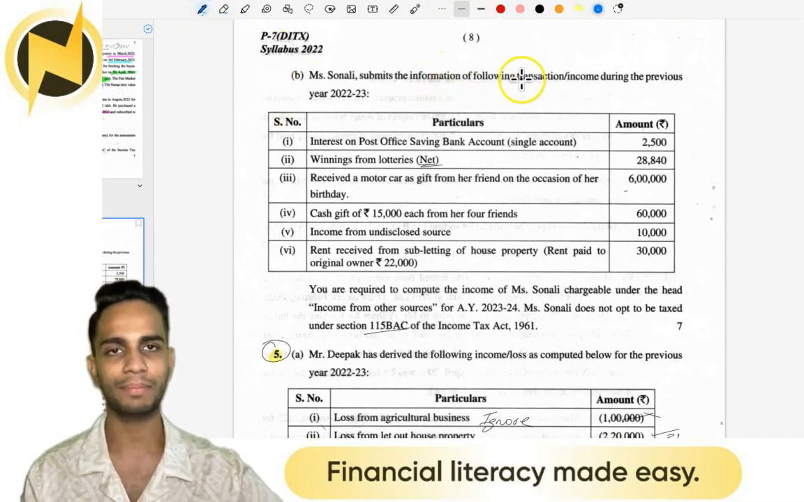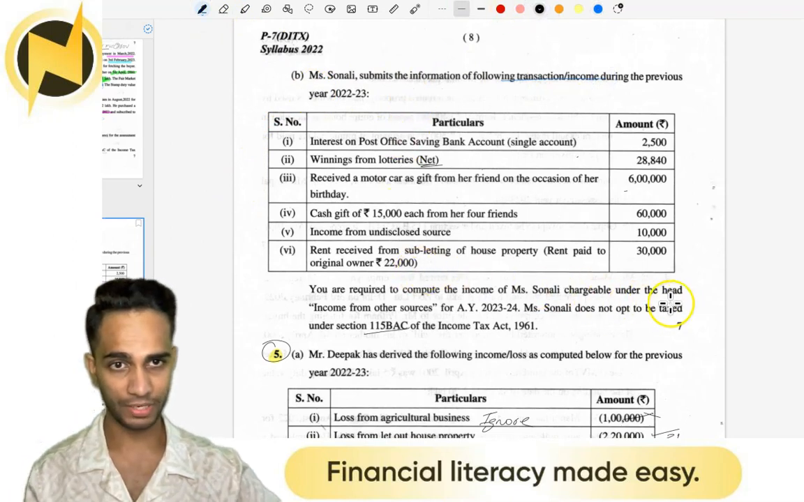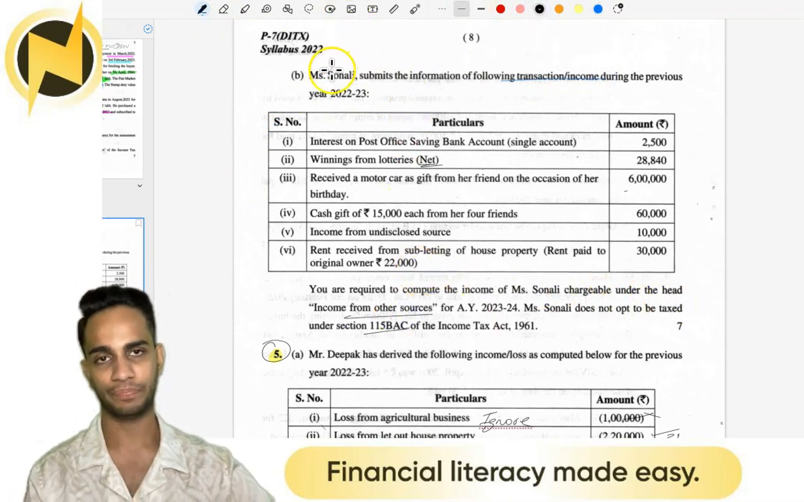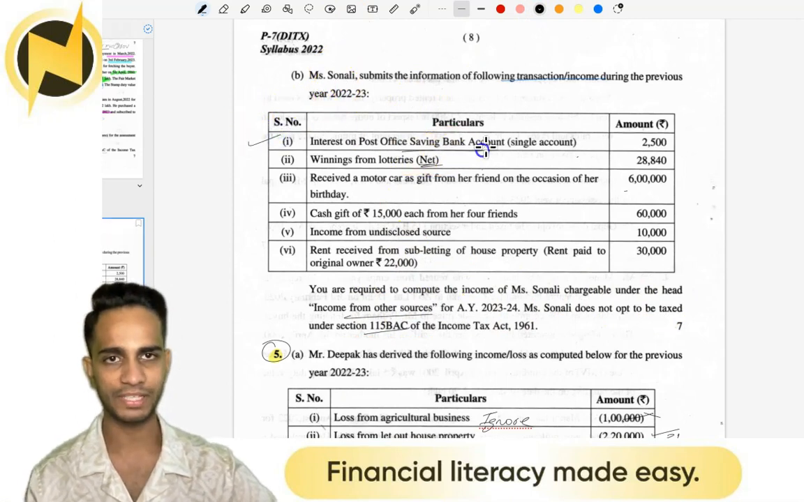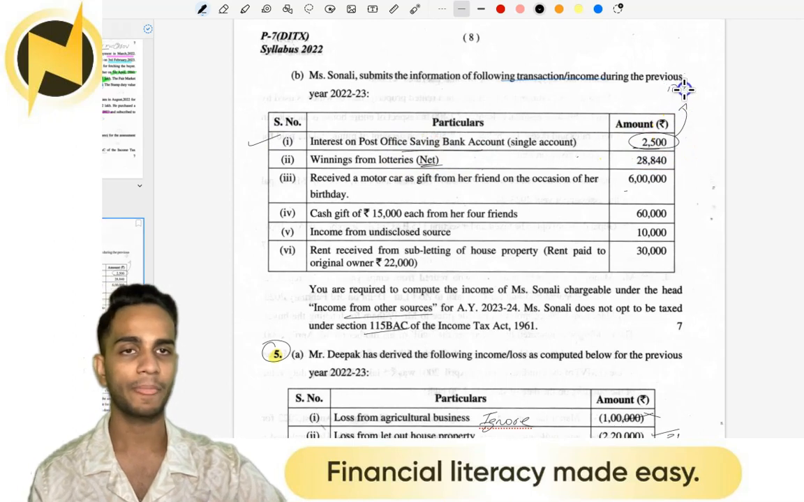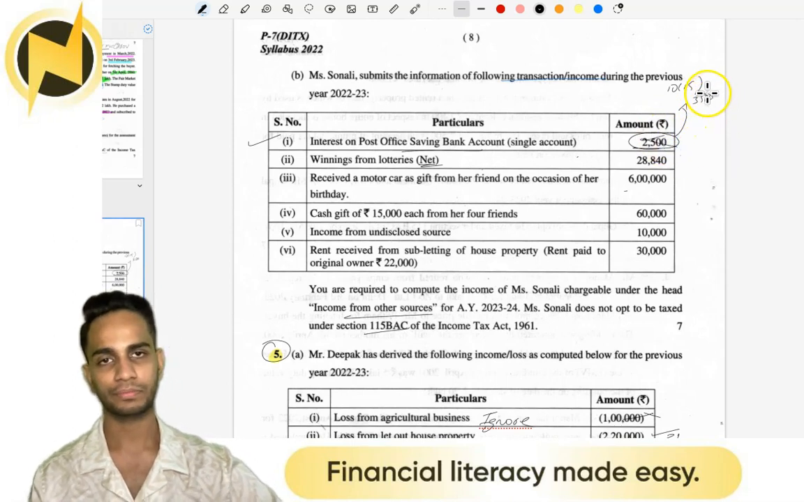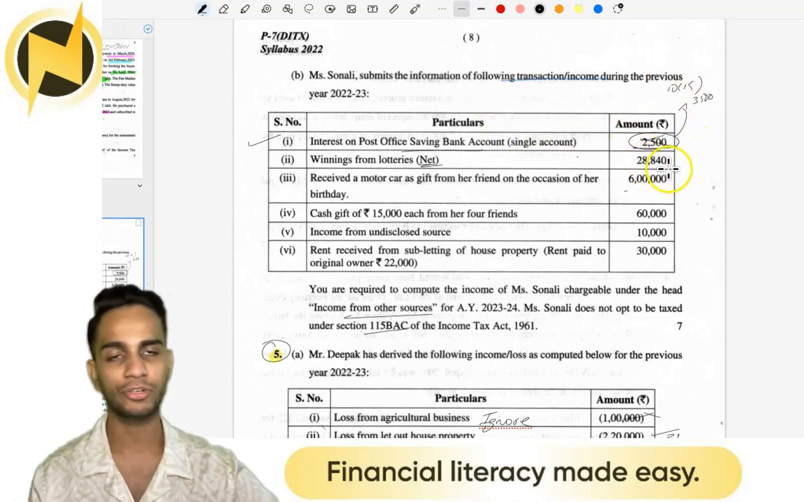So here Ms. Sonali submits income from the following transactions. You are required to find out income from other sources for Ms. Sonali. So interest on post office savings bank single account 2,500. We know as per section 10(15), you get an exemption of 3,500 for a single account. So this 2,500 has an exemption of 3,500. This is fully gone.